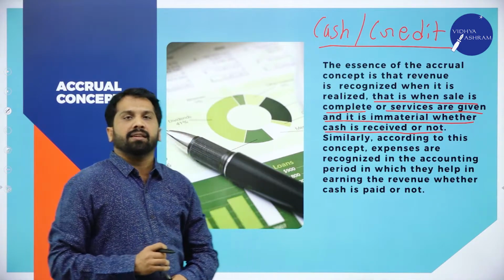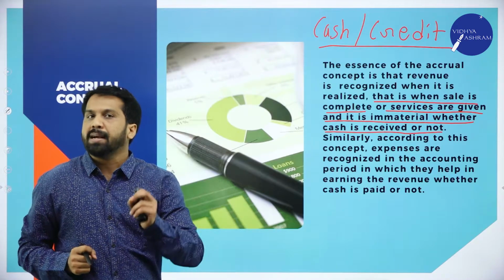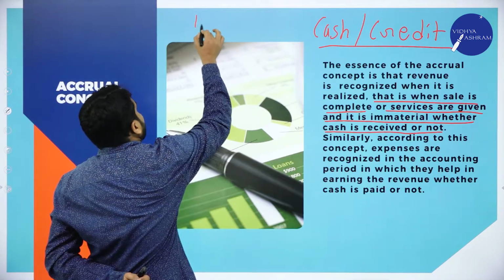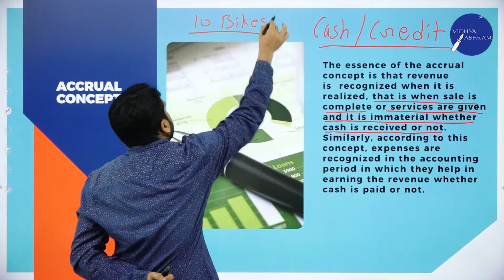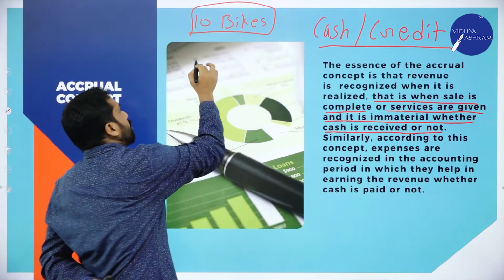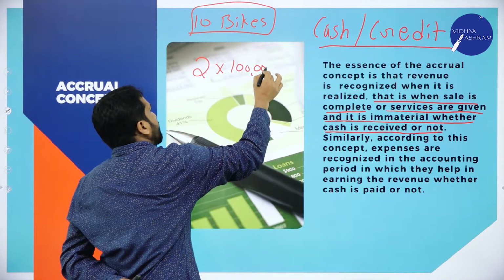For example, you are running a bike showroom. Now, in your showroom, 10 bikes are sold. Out of 10 bikes, 2 bikes on cash basis, 2 bikes into 1 lakh.